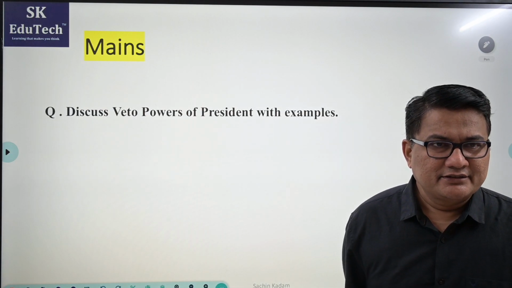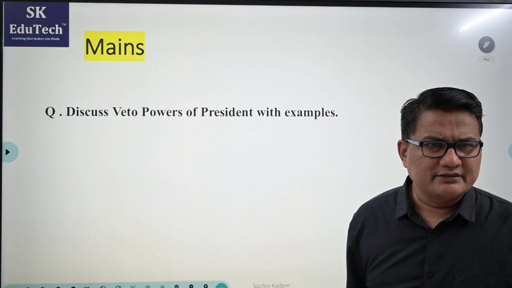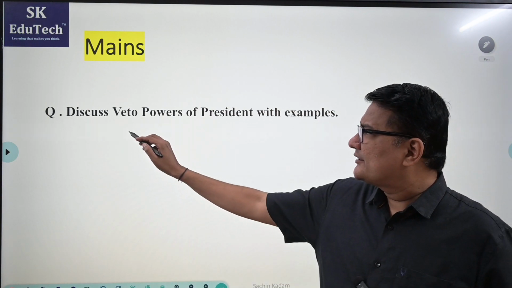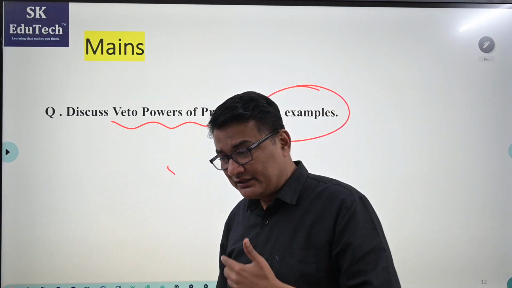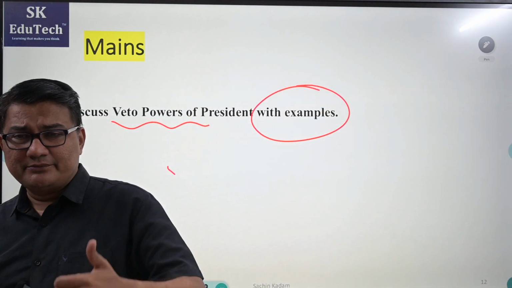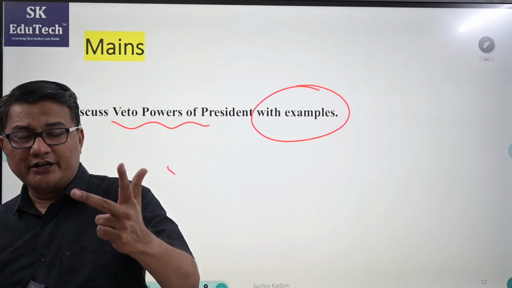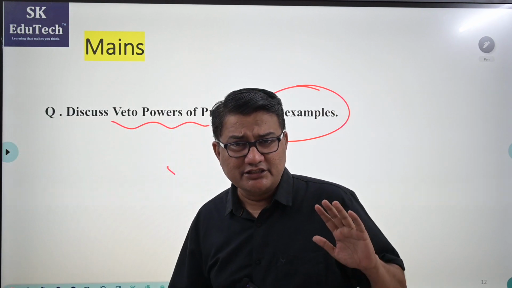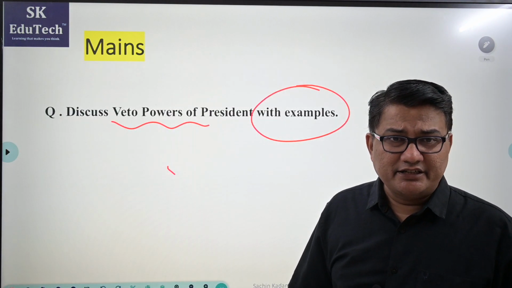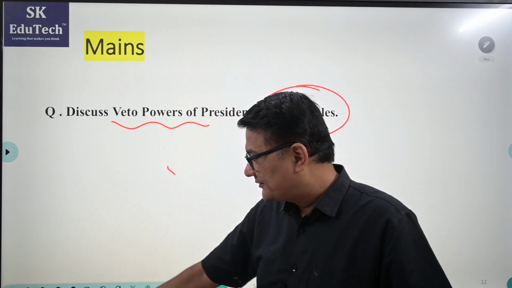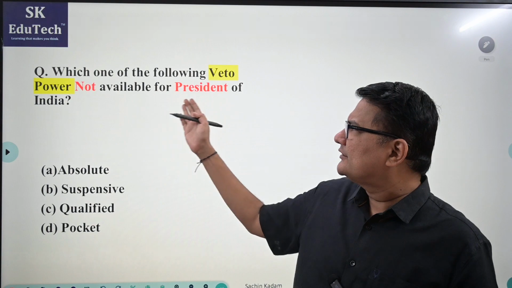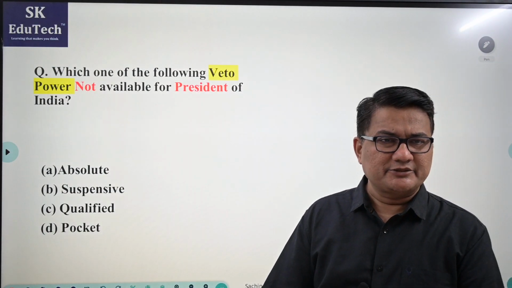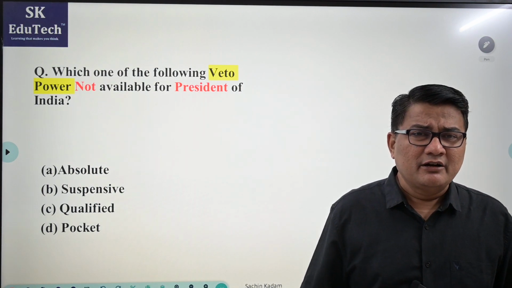Then comes the next. Is there any possibility of a question in the mains? Yes. They may ask you a question: discuss veto powers of the President with examples, meaning which veto powers the Indian President enjoys. For example, absolute, suspensive and pocket. Qualified veto is not enjoyed by the Indian President, it is enjoyed by the US President. Then comes the next: which of the following veto powers is not available to the President of India? First, absolute, second, suspensive, third, qualified, and fourth, pocket veto.